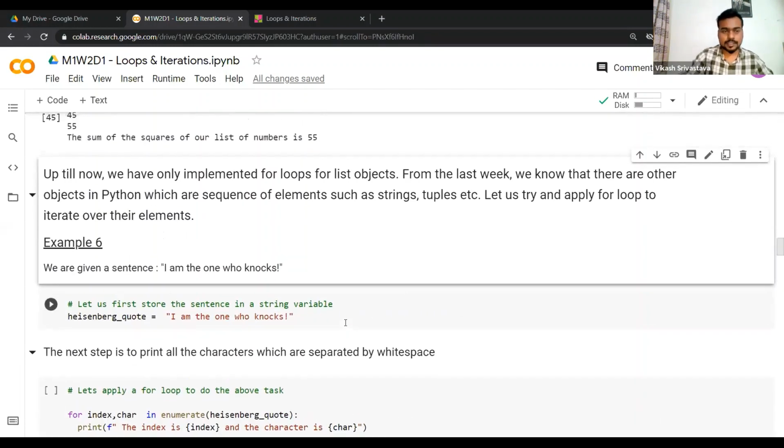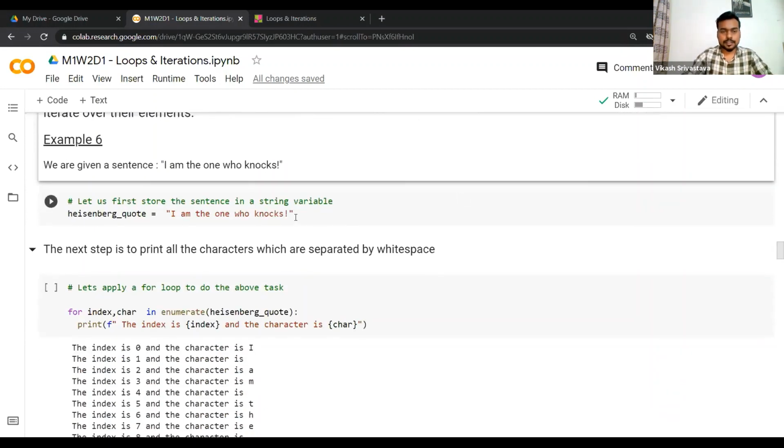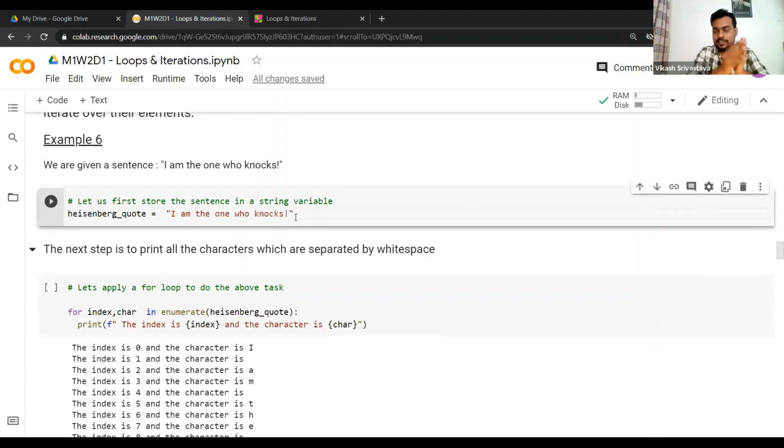So now let's take another example. Up till now we have only implemented for loops for list objects. From last week, you know that there are other objects in Python which are sequences of elements, such as strings and tuples. Let us try and apply a for loop to iterate over their elements. So let's take a particular string, a sample string which I have stored here.